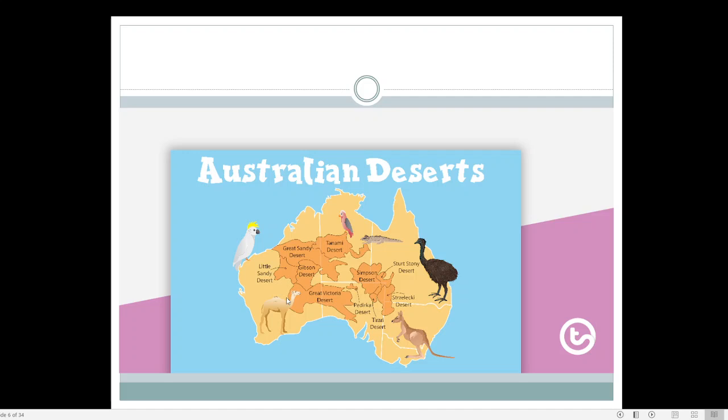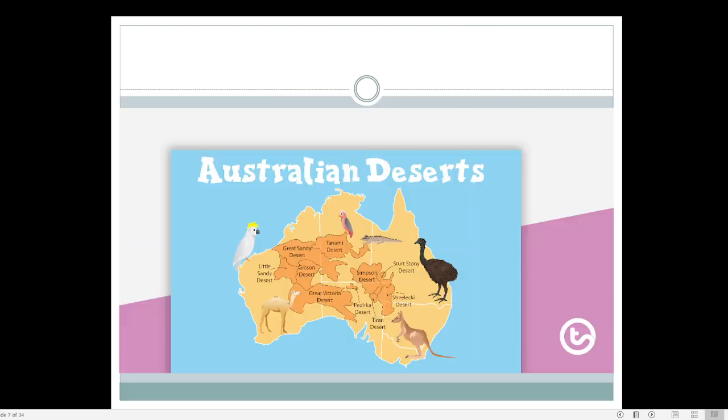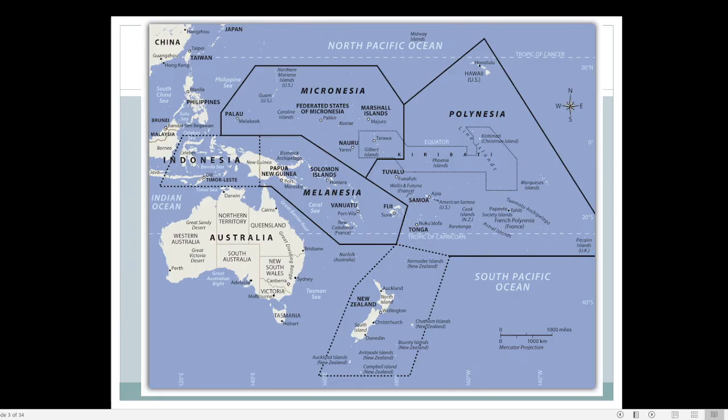Alright, Australia has a desert core. Here also you can find that. And mainly the border, this fringe area or the marginal areas of Australia, are somewhat green. The people are only living in those marginal areas of Australia. The rest of Australia is highly unsuitable for living, because it mainly consists of desert region.